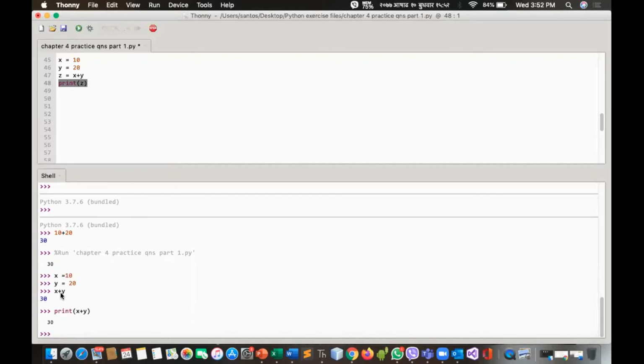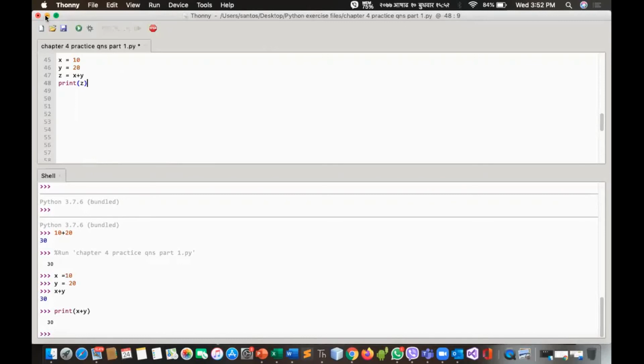Basically, interactive mode is used when you need to check a single piece of code. Whenever you have to check a single piece of code, in that scenario only we'll use interactive mode. Otherwise, we prefer script mode. We don't write many lines of code in interactive mode. We write only a single piece of code in order to check the syntax, whether it is correct or not. Clear? Whenever we practice or write a program, we write it in script mode only.